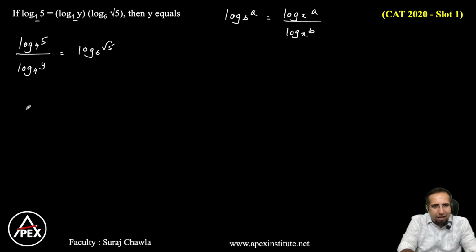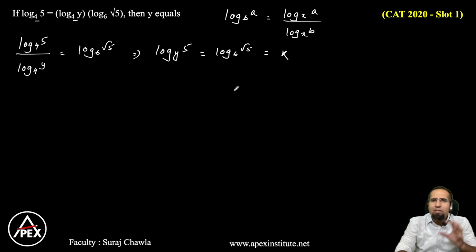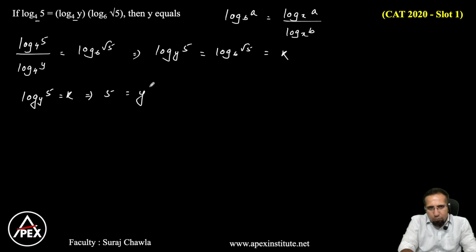So this can be rewritten as log 5 to the base y is equal to log root 5 to the base 6, which is, let's say, equal to k. Now let's look at individual terms and eliminate the log. So if I look at the individual terms, log 5 base y is equal to k, or from here I get 5 is equal to y to the power k.